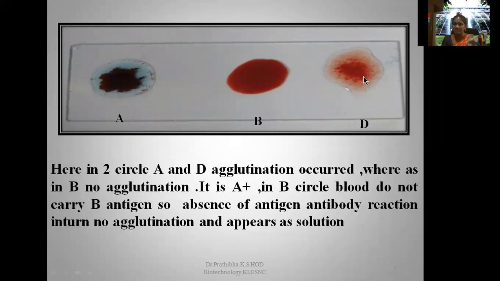Whereas in this particular case, due to the presence of RH factor, that is D antigen, when you treat the sample with anti-D sera, antigen D and antiserum D react with each other, and you can see the clumping or agglutination. All of this is macroscopic. Through your eyes, you will be able to observe the reactions and report the result. This blood group is A positive.